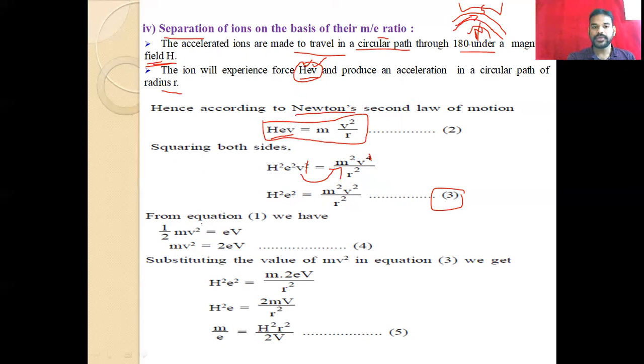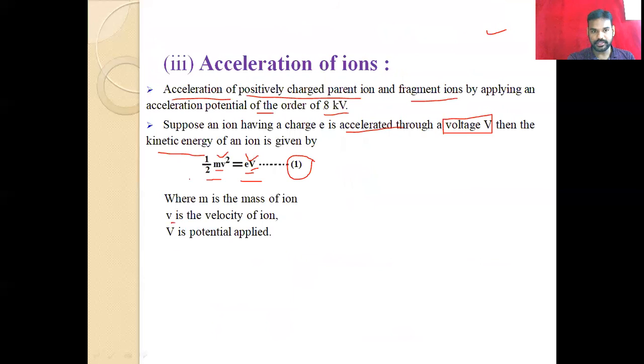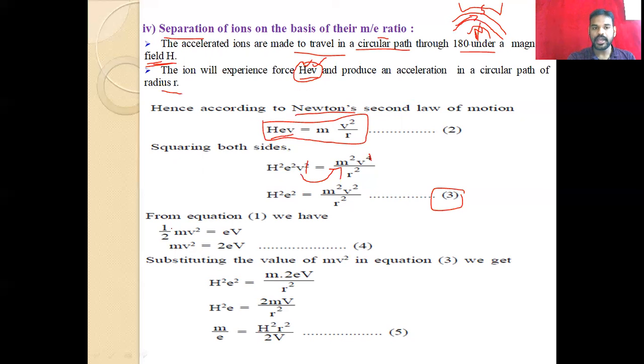Now from equation number 1, the potential we apply accelerates the ion, giving kinetic energy. So we get half mv square is equal to eV. That means eV is equal to half mv square. From equation 1 we can rearrange: mv square is equal to 2eV. This is equation 4, and we substitute it into equation 3.